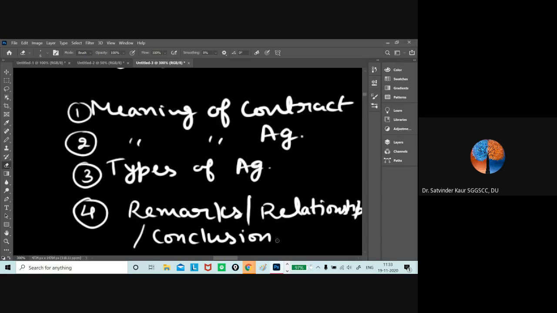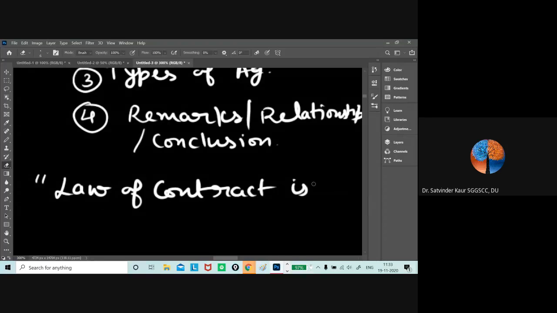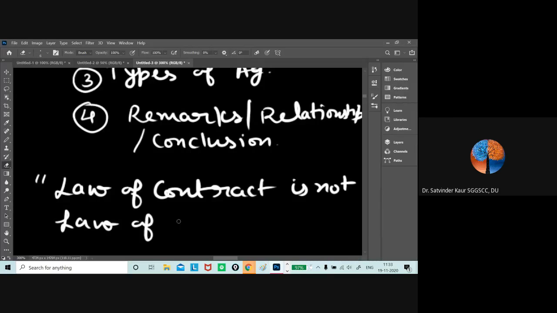This way this question would be answered, and a similar question can be: the law of contract is not the whole law of all obligations.